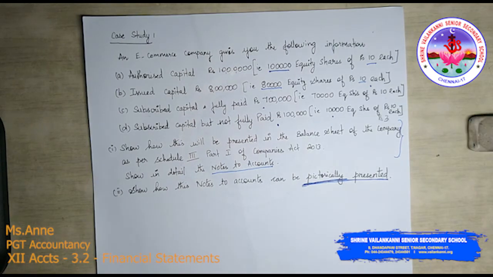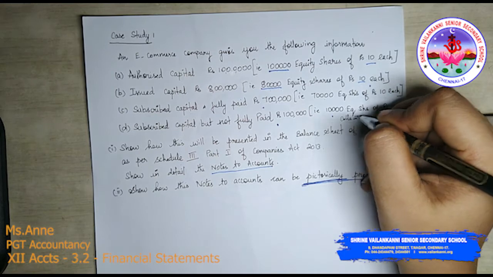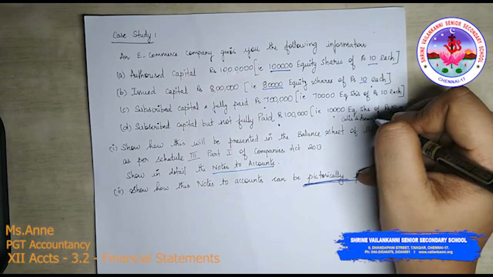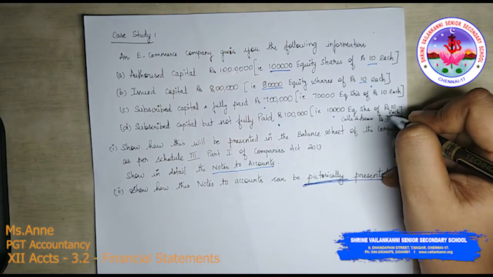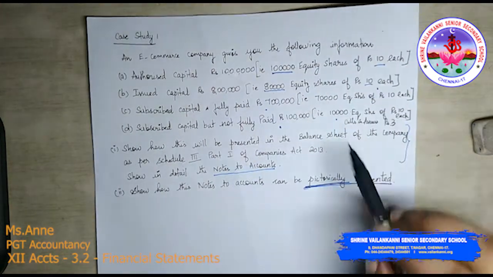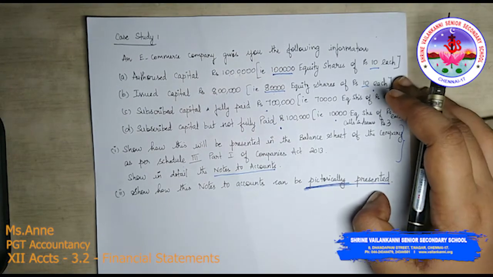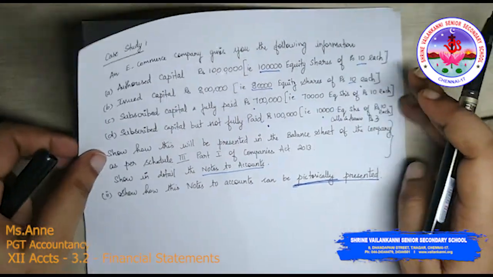There is one more small piece of information I would like to add. Calls in arrears rupees 3. So calls in arrears rupees 3. We are clear about this. First we will finish this pictorial presentation so that we can understand it better. Can you see this?